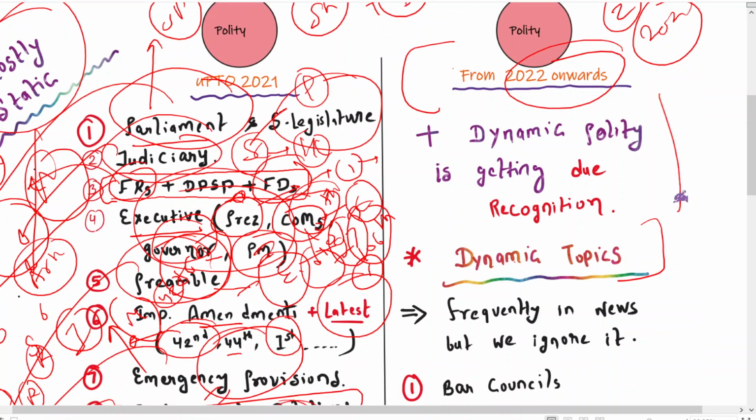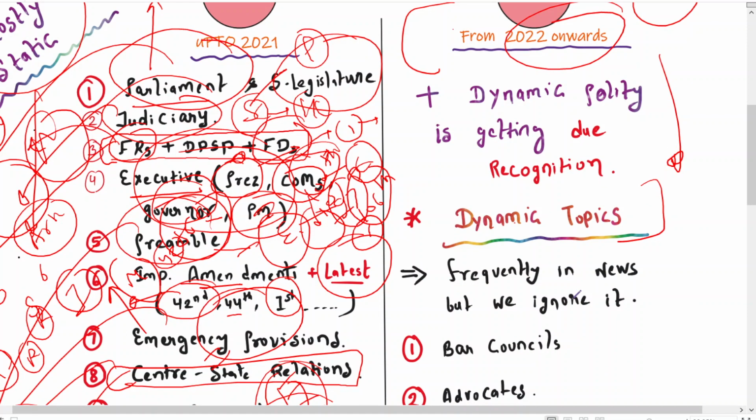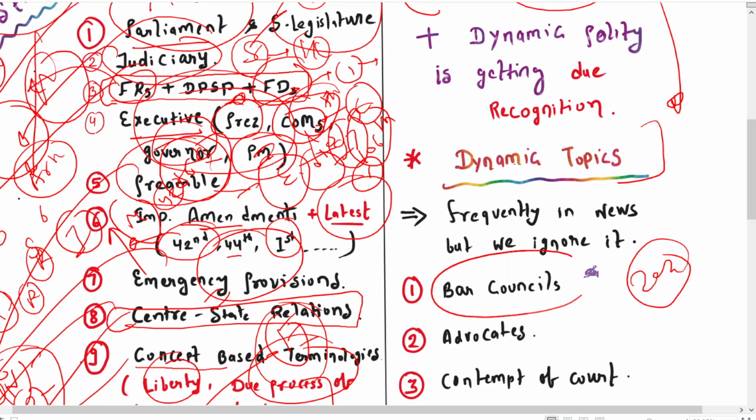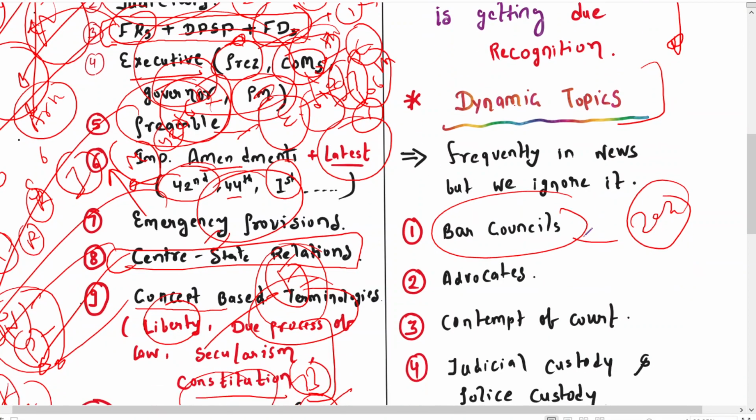Basically they are asking the topics which are more in use. You can understand, in 2022 they asked about bar councils. These are the terms which are mostly mentioned yearly in the newspaper, along with the advocates, along with the contempt of court.